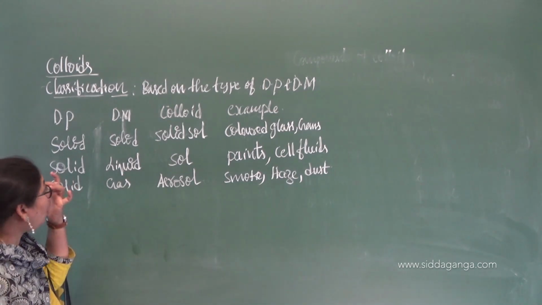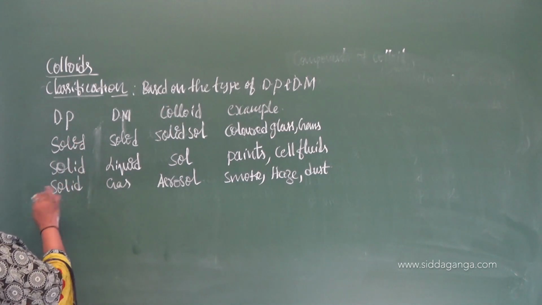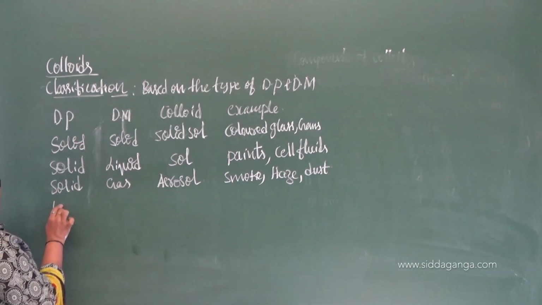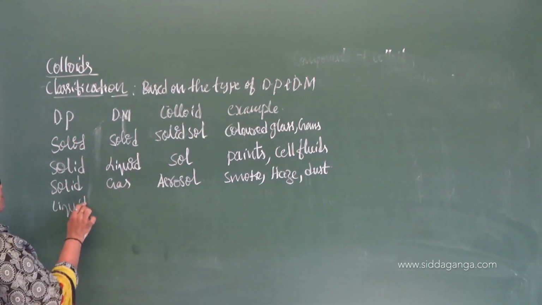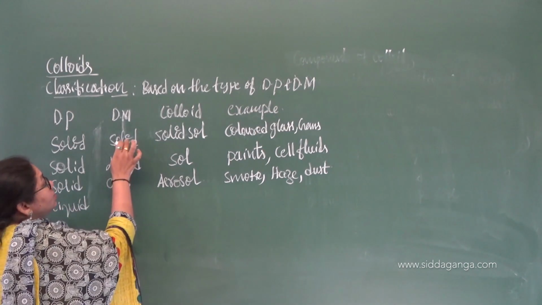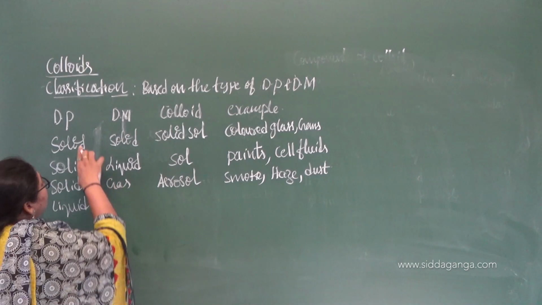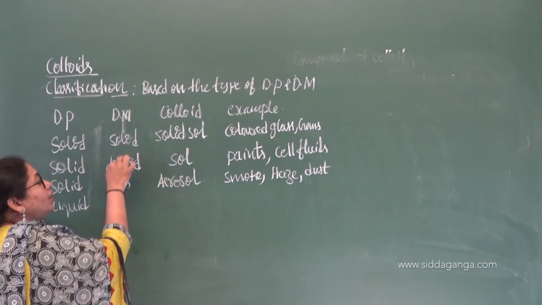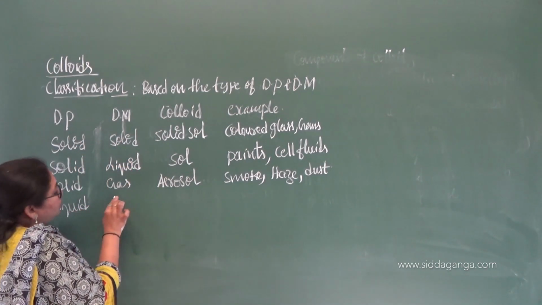Okay, now if you move on to the next one, solid is over. After solid I will write liquid. If the dispersion phase is liquid, I will come in an order. Here it is solid, liquid, gas. Totally this is solid, liquid, gas. Likewise here, liquid means solid.